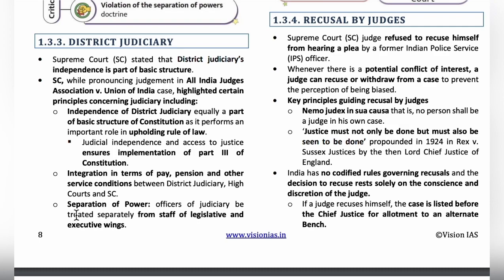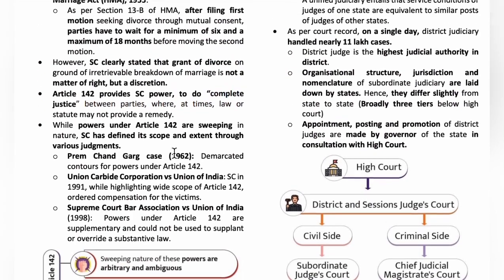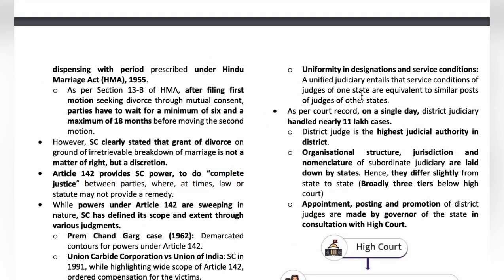The third point is that the officers of the judiciary should be treated separately from legislative members and executive members, as per the principle of separation of powers. And the fourth point is that there should be a uniform designation and service conditions for district judges all over the country. So these are the 4 points highlighted by the Supreme Court, stating that the independence of the district judiciary is a part of the basic structure doctrine.